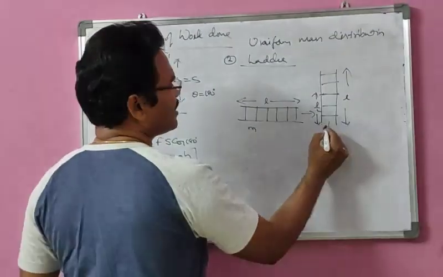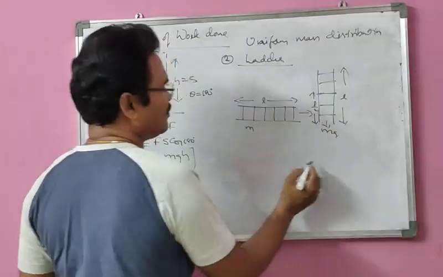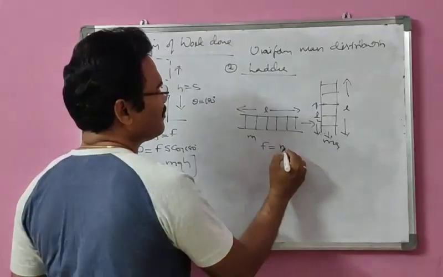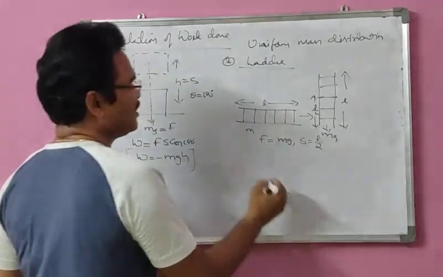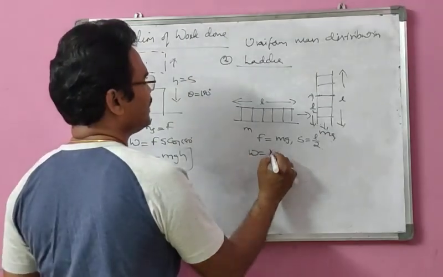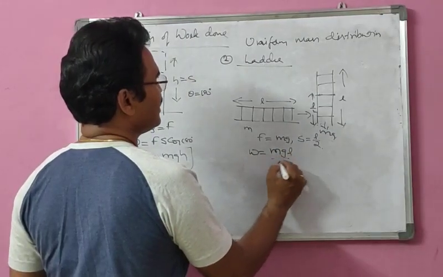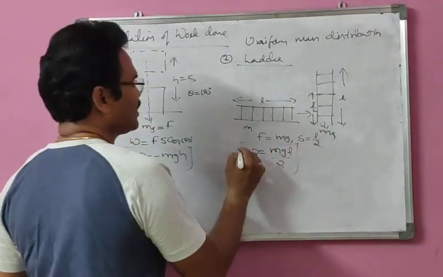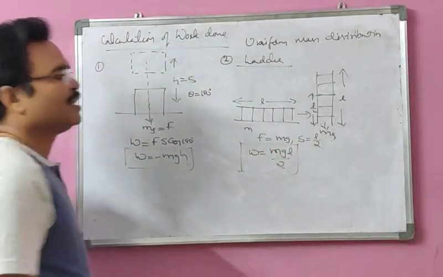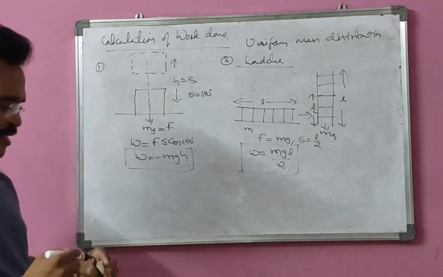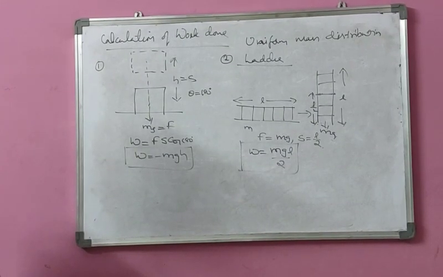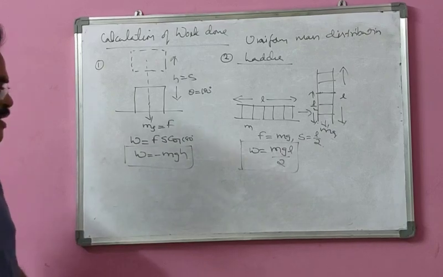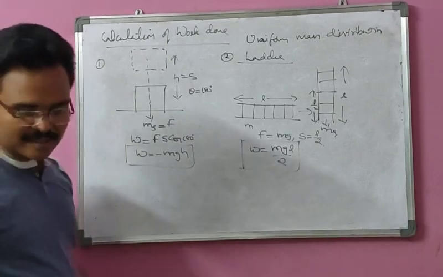And the weight acts as usual, it is vertically downward. So we can write F equal to mg and S equal to L by 2. So therefore, work done we can write as mg L by 2. So work done in the case of uniform ladder is what here? W equal to mg L by 2 here. So this is the work done in the case of uniform ladder. Now taking another one,